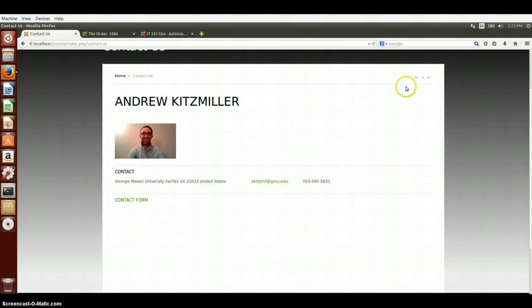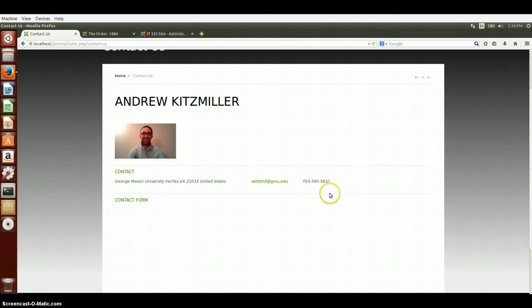Another one of the cool little modules and features on this website is a text font size increaser up here. The user can click these different buttons to increase and decrease the size of the font if they chose to do so, and then they can also just set it back to the default by clicking this little middle one right here.